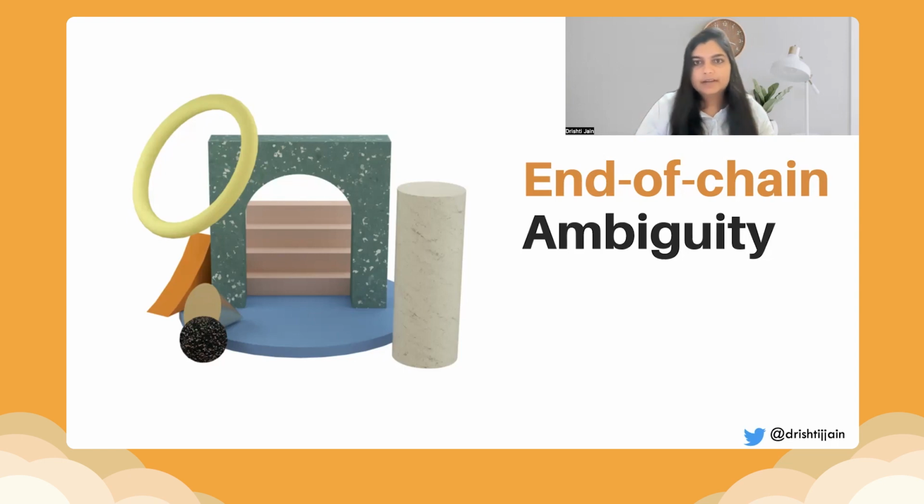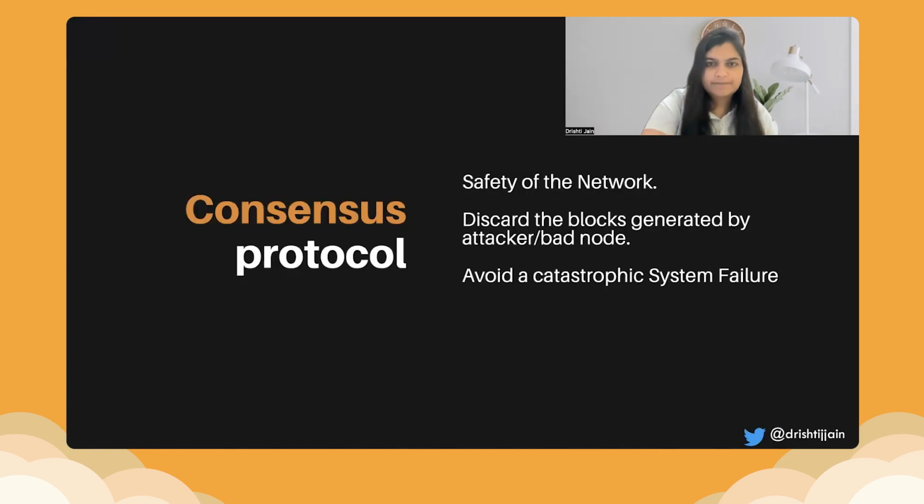Now, the way the end of chain ambiguity is handled, if two of them calculated together, then the blockchain waits to give the credit in the further blocks. In a blockchain, the longest valid chain is given the highest priority. So even if two of them do it together, in the next calculation of the block, the one who is able to do it faster gets the credit even for the previous one. That is how the end of chain ambiguity is handled in case of blockchain.